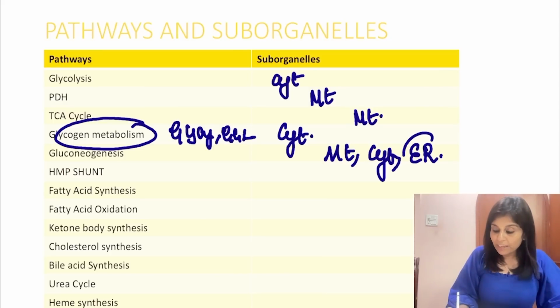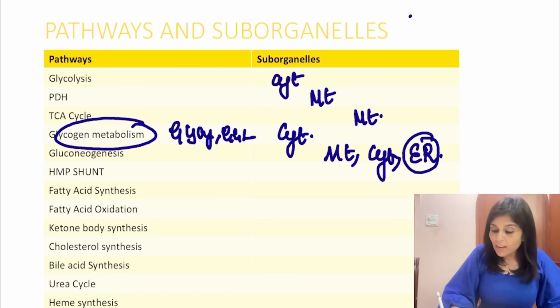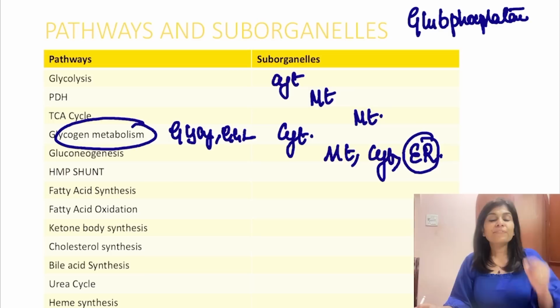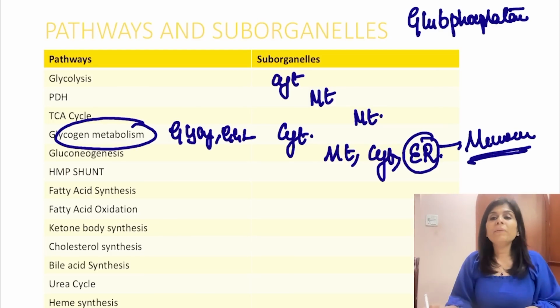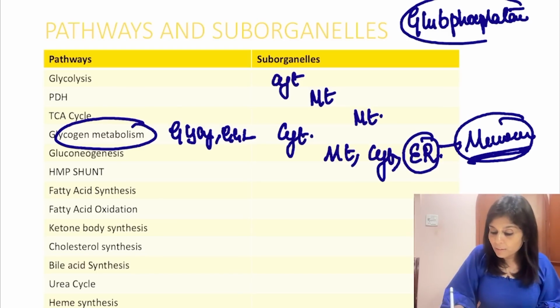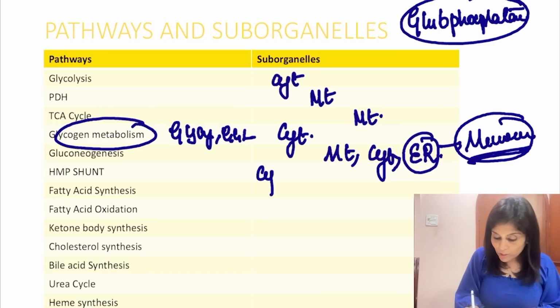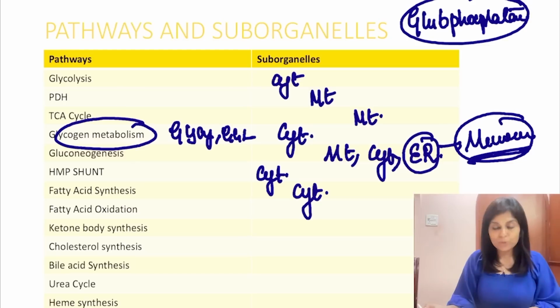If they ask you which is the enzyme that is present in endoplasmic reticulum, your answer should be glucose 6-phosphatase, the last enzyme of gluconeogenesis. That means if they ask you which is the microsomal enzyme marker, what do you mean by microsomes? They are endoplasmic reticulum. So microsomal enzyme marker is also glucose 6-phosphatase. Okay, that's about gluconeogenesis. HMP shunt also happens in cytoplasm. Fatty acid synthesis happens in cytoplasm.